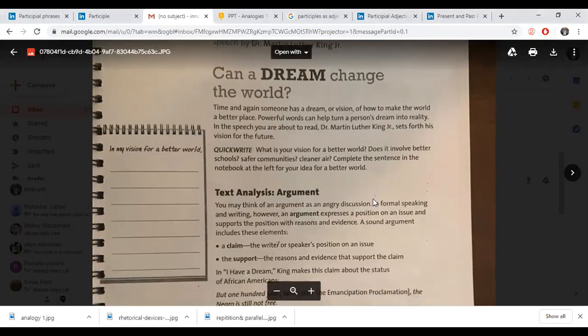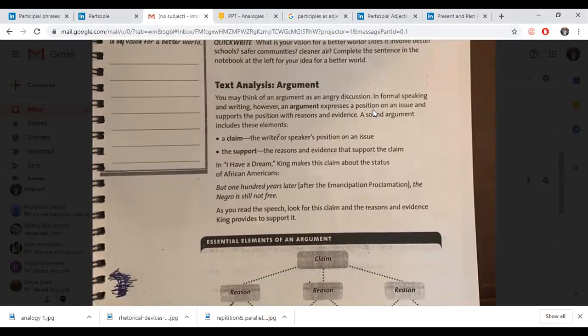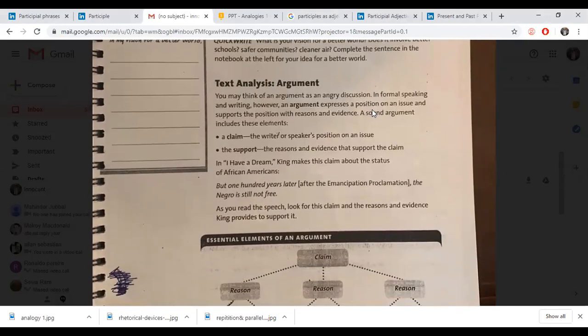We'll now move on to what type of text it is that we are studying. Now, what we are studying is an argument. That's the kind of text it is. We're going to analyze this text. How do we recognize what type of text it is?